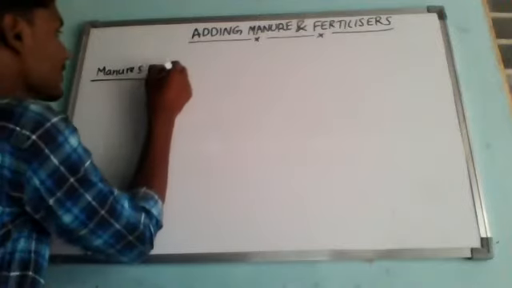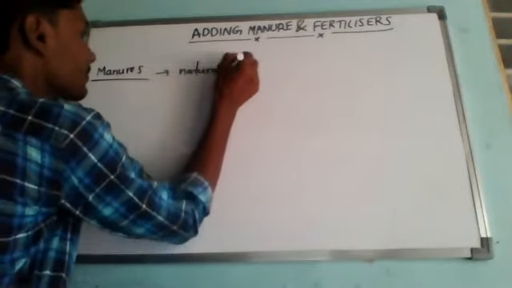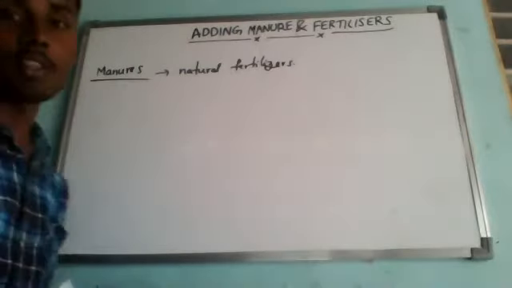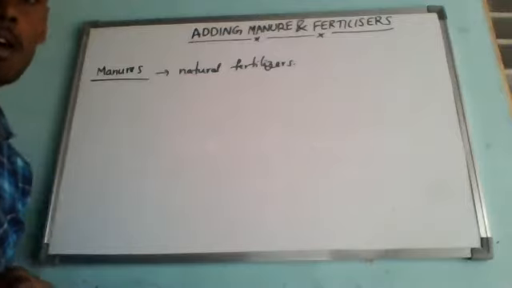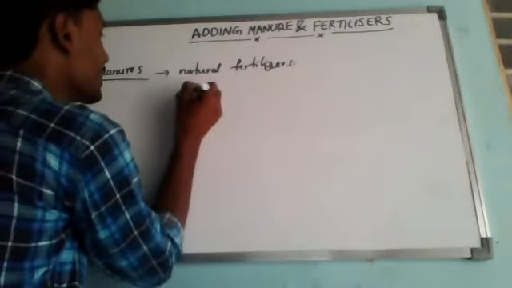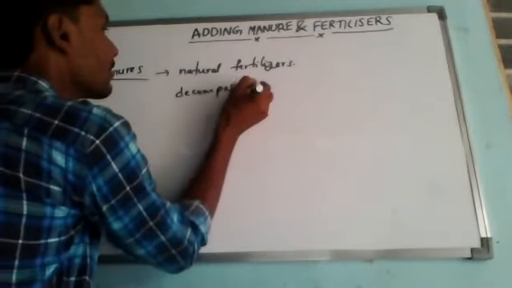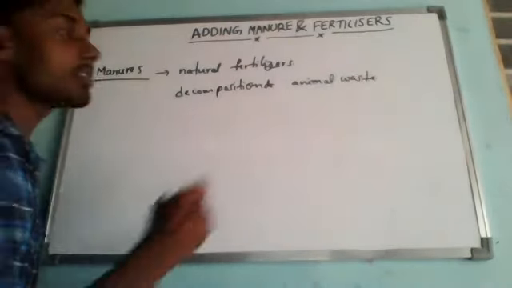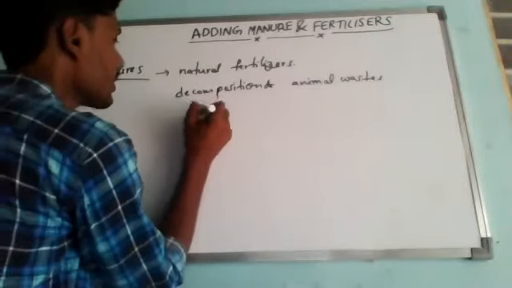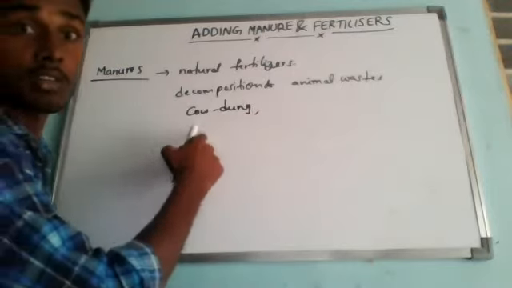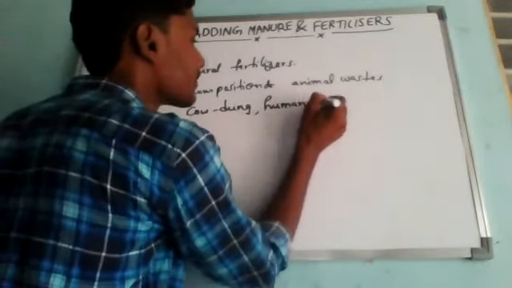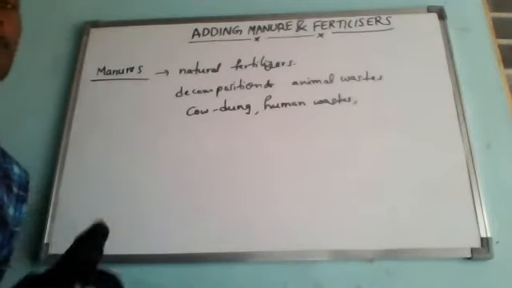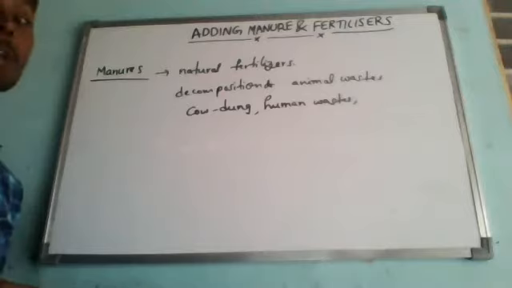Manure is a natural fertilizer. This manure is a natural substance obtained by the decomposition of animal waste, like cow dung, and human wastes and plant residues, which supplies essential elements and humus to the soil and makes it more fertile.